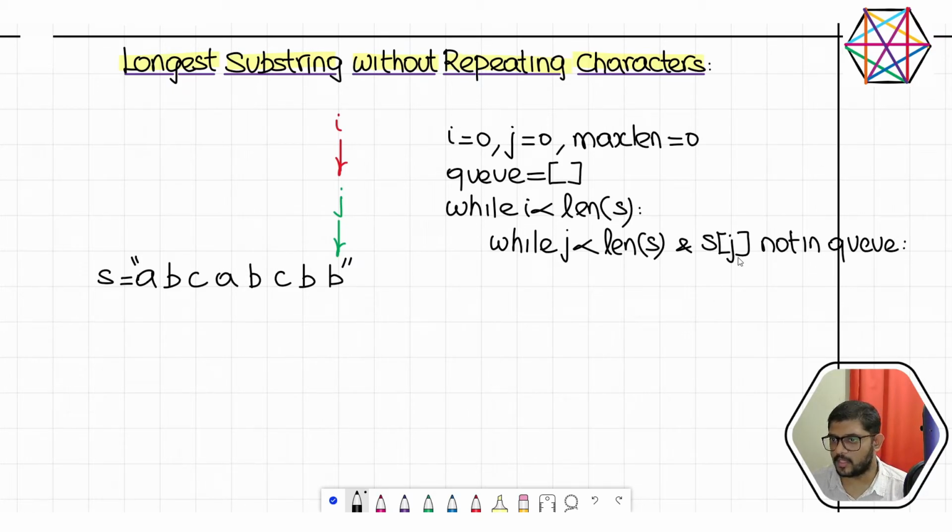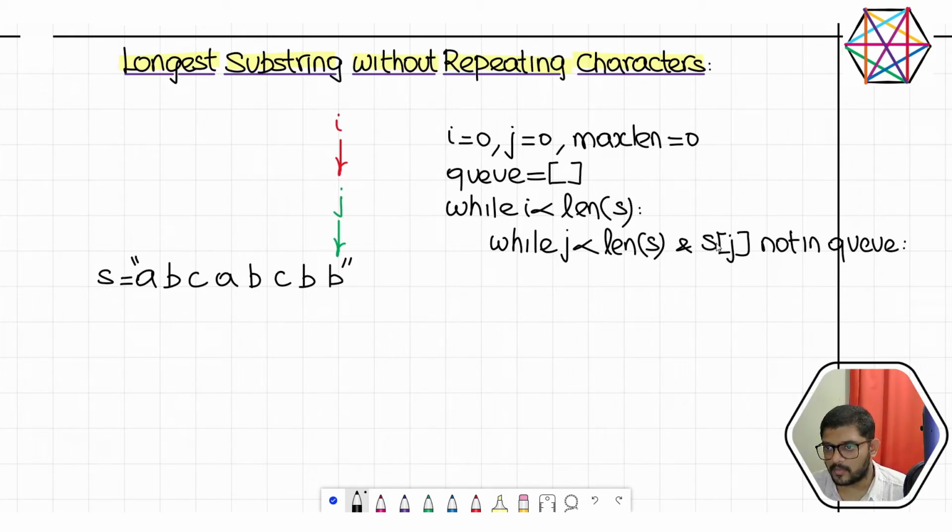We are going to enqueue it. And if Sj is already in Q, then we shouldn't be going ahead with this while loop. We should be just fixing j. We should only let I increment, right?